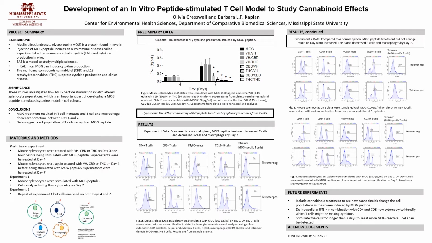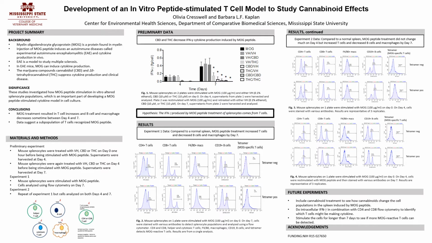This MOG peptide is the same peptide that can be used to induce the multiple sclerosis-like EAE disease. This model is trying to mimic T-cell activation in response to the MOG peptide in vitro. The figure in the bottom left corner shows how different antibodies are used to detect various splenocyte populations, including tetramer-positive T-cells that can recognize MOG-specific T-cells.